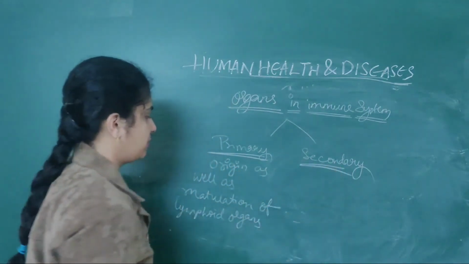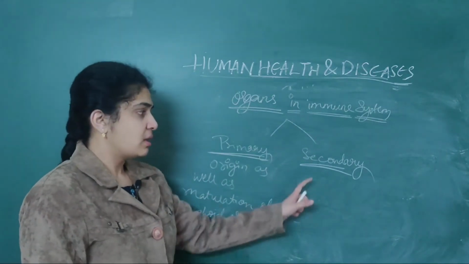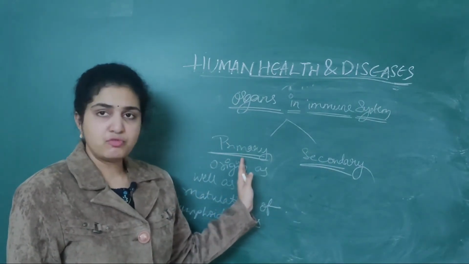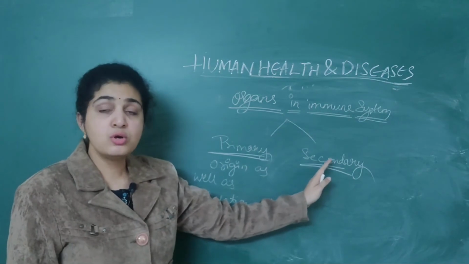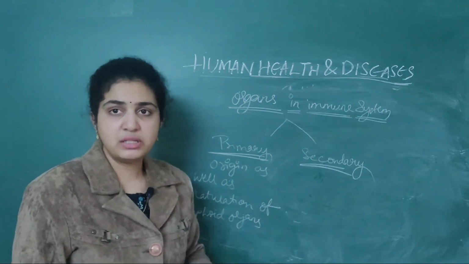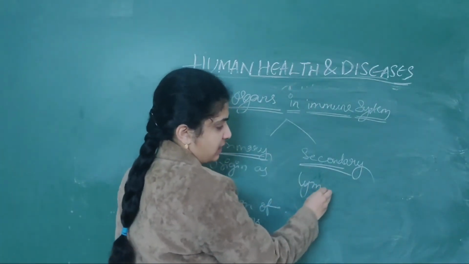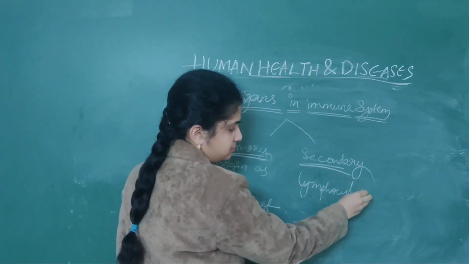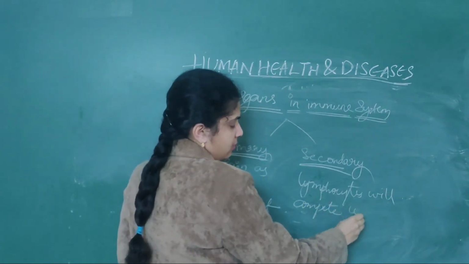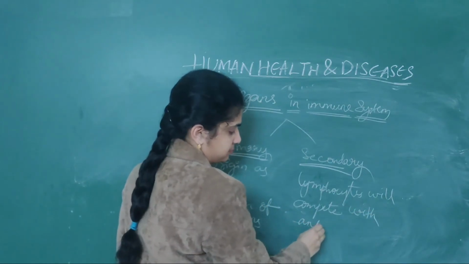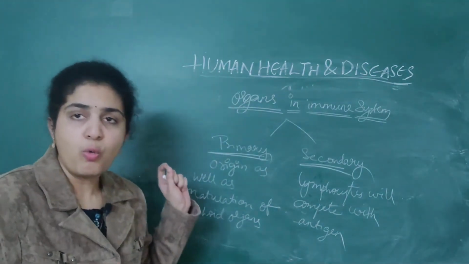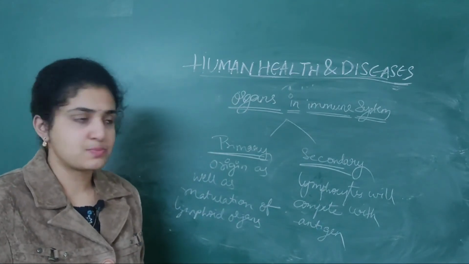When it comes to secondary lymphoid organs, the lymphocytes from the primary lymphoid organs are transferred into secondary lymphoid organs, and here the lymphocytes will compete with the antigen.